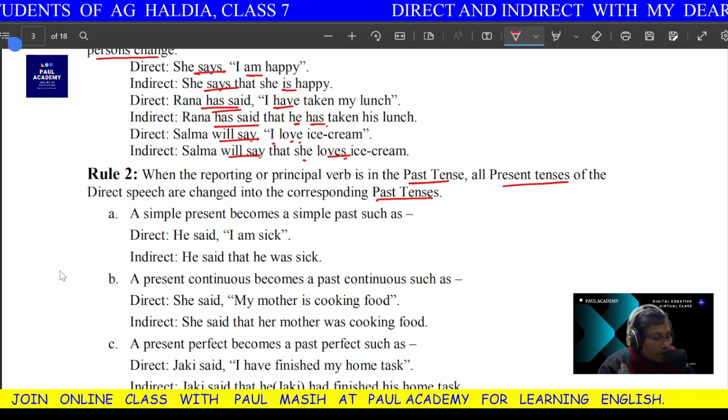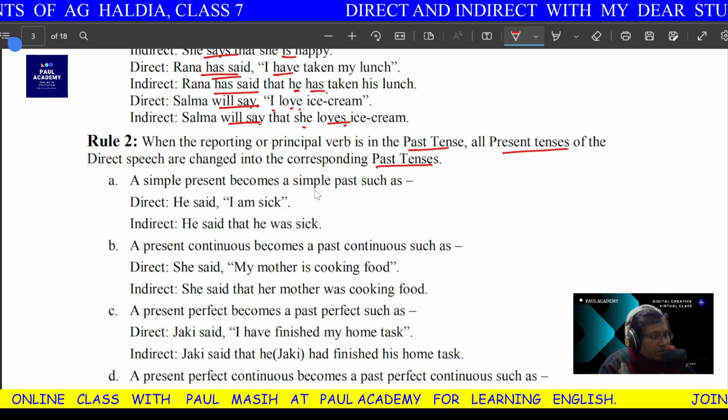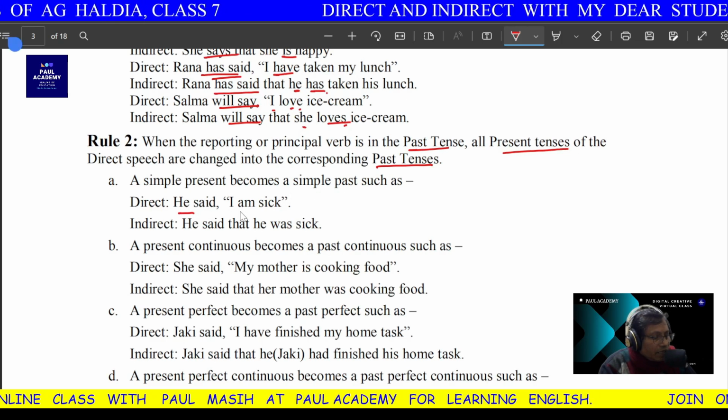Okay, now let us take the example. A simple present becomes simple past. Now, he said, I am sick.